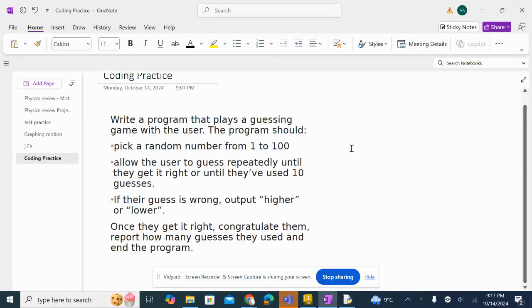We have here a little prompt and it says write a program that plays a guessing game with the user. The program should pick a random number from 1 to 100, allow the user to guess repeatedly until they get it right or until they've used 10 guesses. If their guess is wrong, output higher or lower, and once they get it right, congratulate them. Report how many guesses they used and end the program.